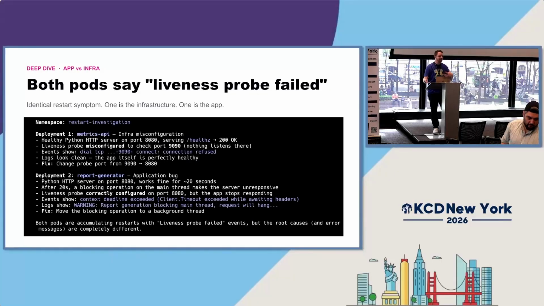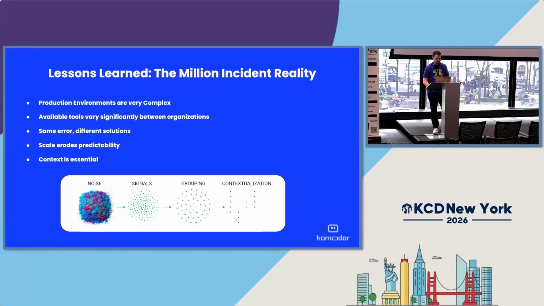The question then becomes, when this happens, who are we escalating to? Which team does it go to? Does this go to the infrastructure team? Does it go to the application team? And how do you put this in a flow chart, right? Is it supposed to say, check the ports, and if not, over here? Suddenly this flow chart that is simple is becoming quite the web with many edge cases. So let's look at what lessons we learned, not only from these 3 that I showed you today, but from the million incidents that we analyzed.